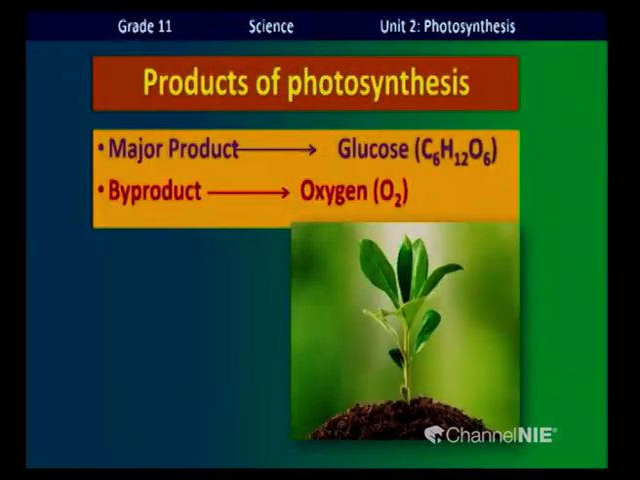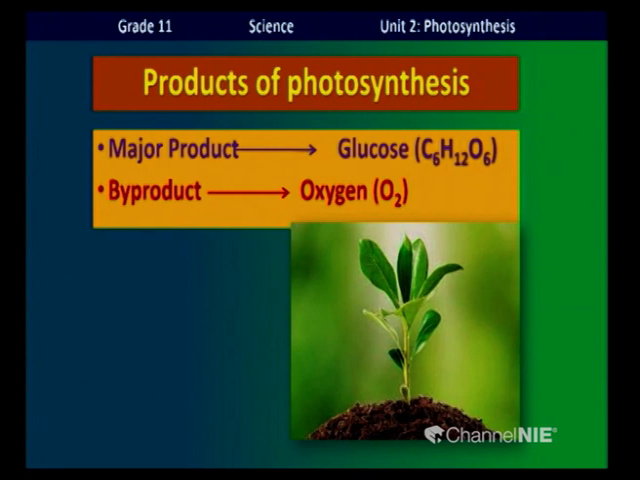Now, what are the products of photosynthesis? These are the products of photosynthesis, children. The major product of photosynthesis is glucose, and oxygen is the byproduct.